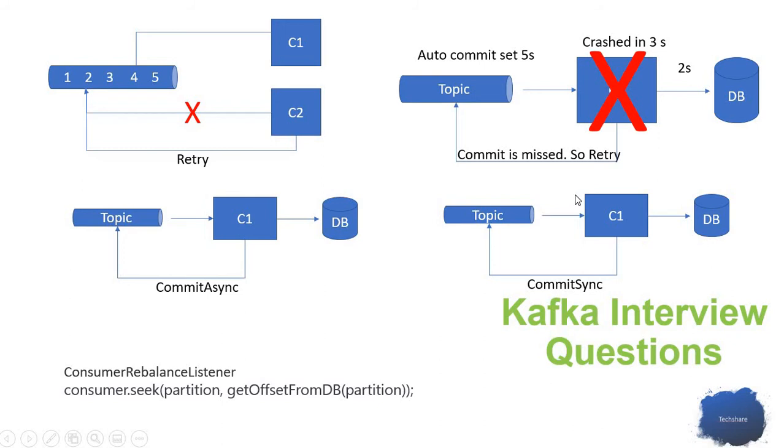But in the worst case scenario, the consumer already processed all 5 messages in 2 seconds, but on the 3rd second the consumer failed. It got killed or crashed. So it already processed the messages but didn't send any commit back to the topic. As per the topic, those 5 messages are not yet processed.